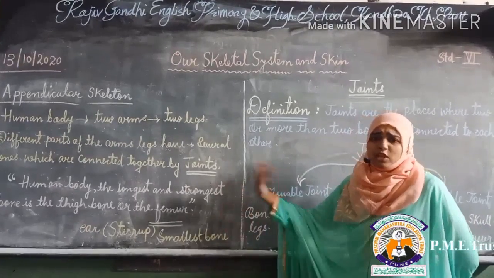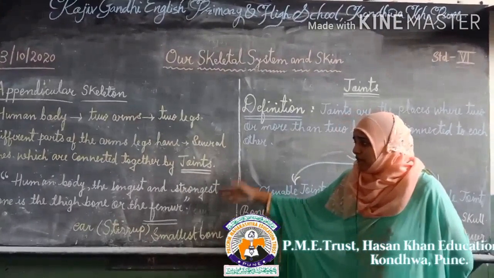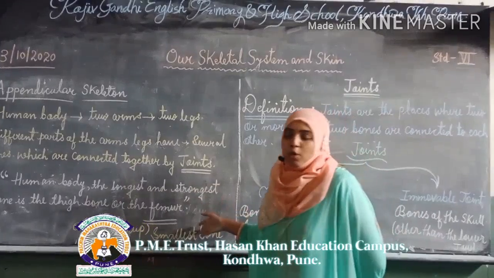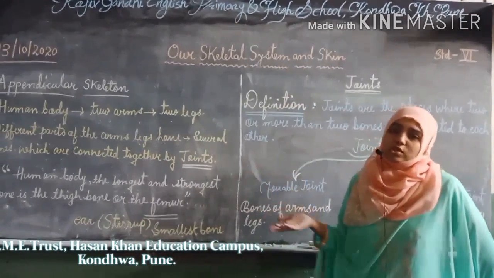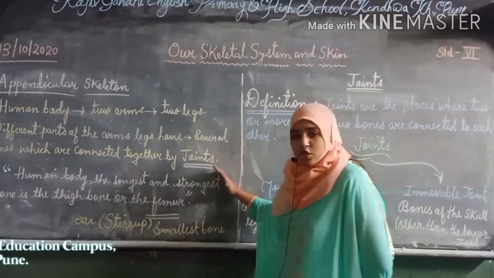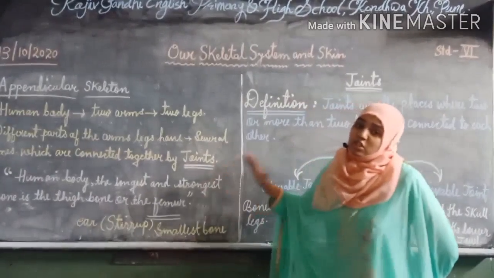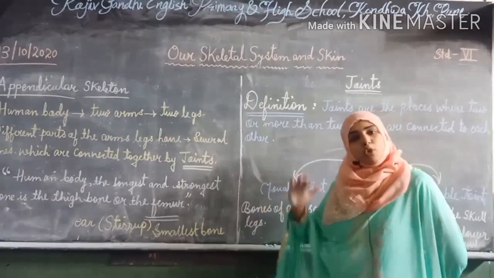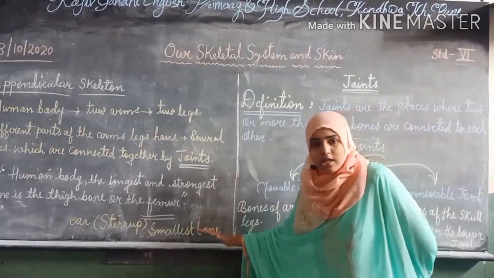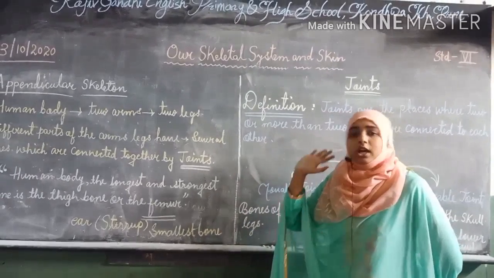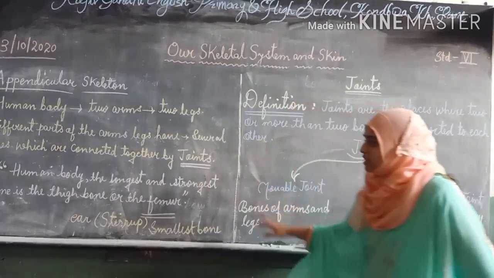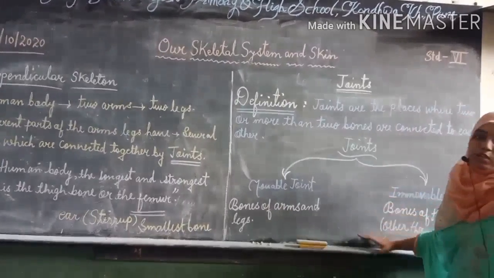This is extra information for you, because we are discussing so many topics related to the body and the bones, and which types of bones are present. So the largest bone is the femur bone, which is present in the thigh region, and the smallest bone is known as the stirrup, which is located in the ear region. Okay, understood this? Now coming to the next point, that is joints.